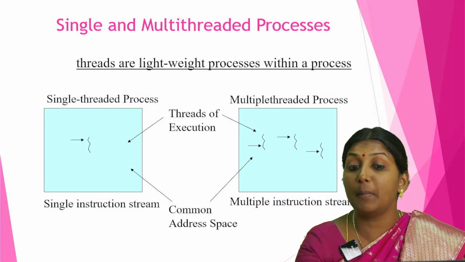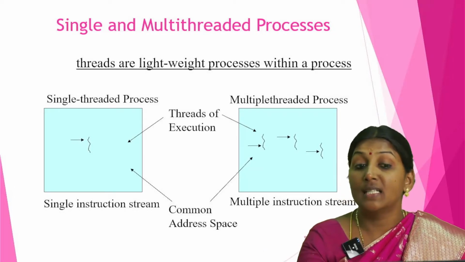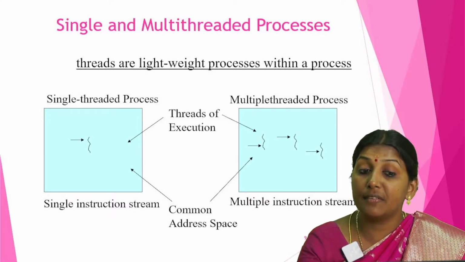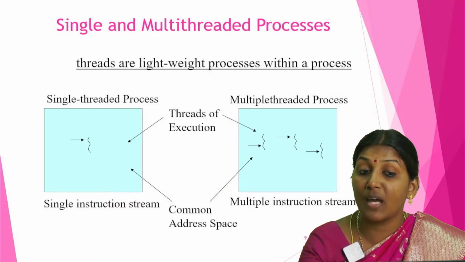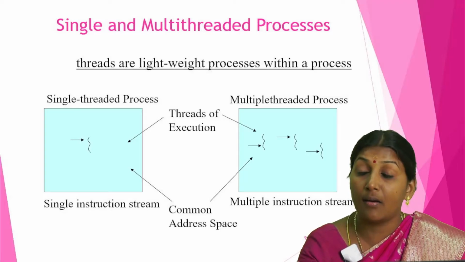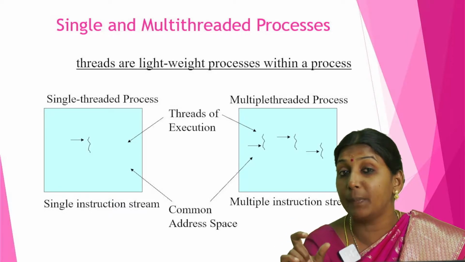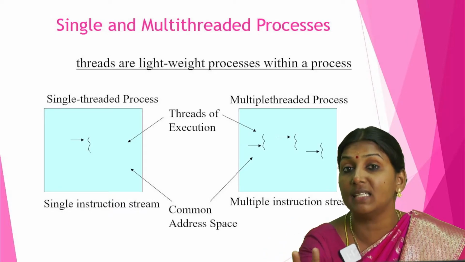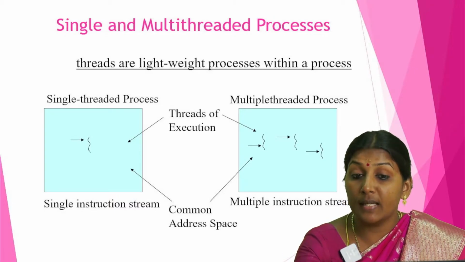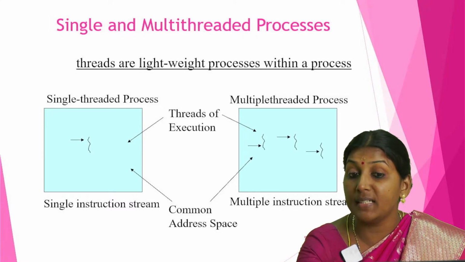And this is a single and multi-threaded process. We can compare what is single thread and what is multi-thread. In the first diagram, in the first box, we have a single thread process, that is, only one process is running on the CPU. In another box, we have multiple threads, that is, three threads executing simultaneously. On the left hand side we have the single thread process, and on the right hand side the multi-threaded process.